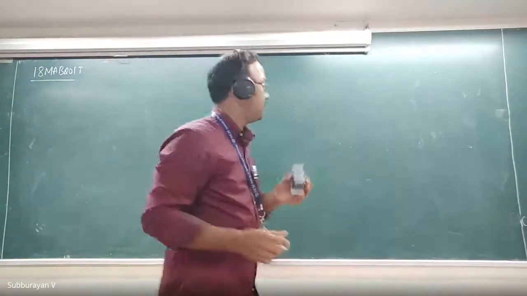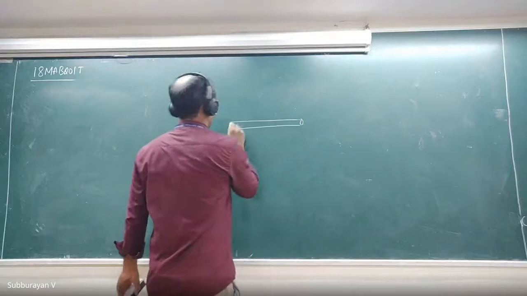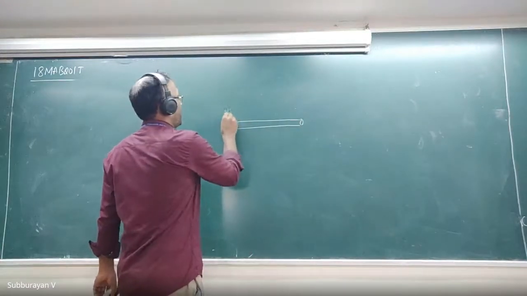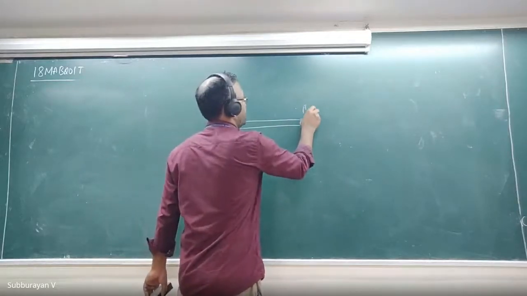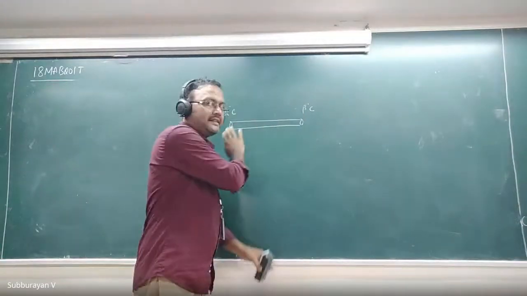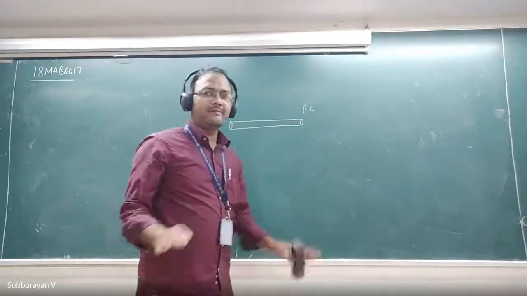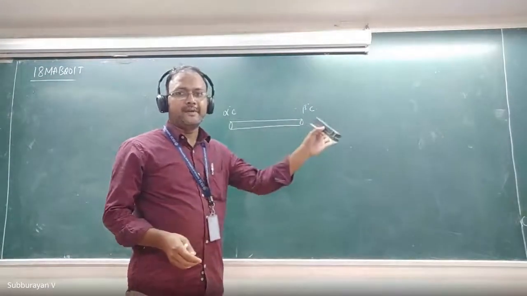For example, I have some rod like this. I have some alpha temperature here and some beta temperature here. Before disturbing the temperature at both ends, the temperature distribution will be some function, a steady state temperature.